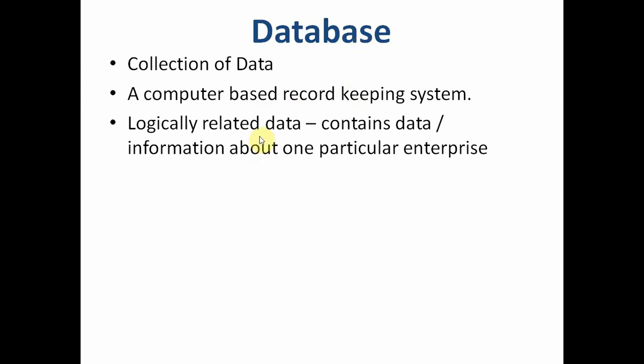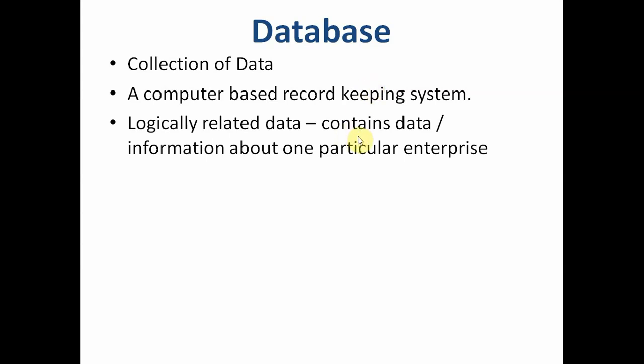In a database, the data is logically related. It contains information about one particular enterprise. So there can be several databases, but one database stores information related to one organization only.